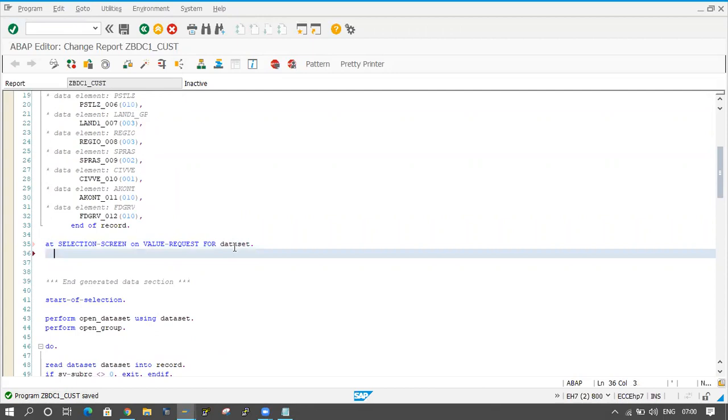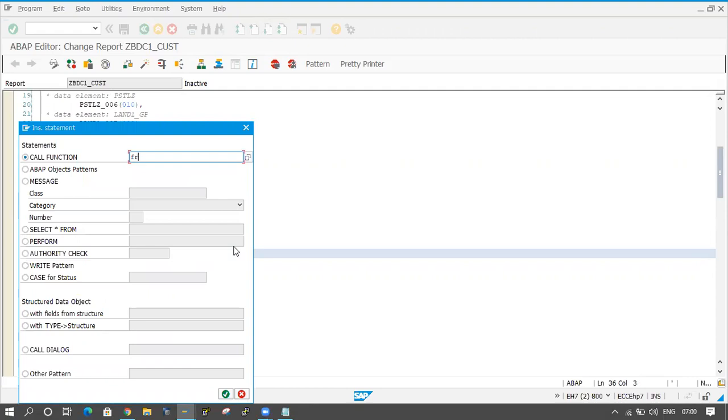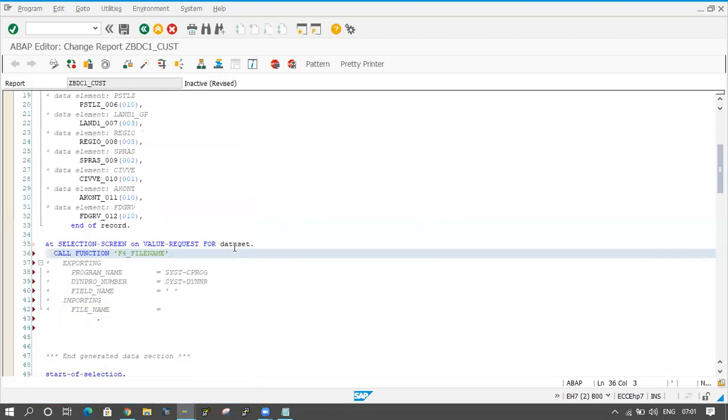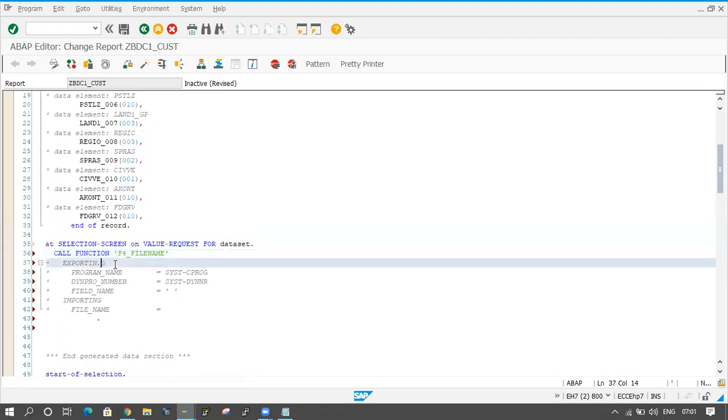Now I have to pick the file. I have to select the file location. How can we select the file location? Here one function module is there for picking the file location, F4_FILENAME. F4_FILENAME is the function module to select where the file is located, the desktop or C drive, D drive; that file path it will contain. So F4_FILENAME, and here exporting is there, so uncomment the exporting here.